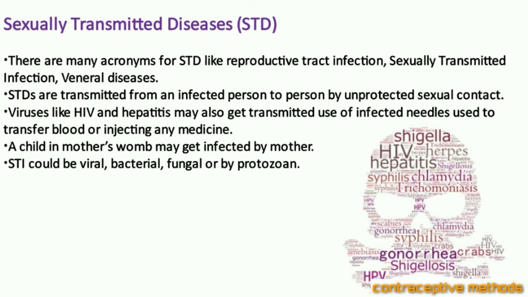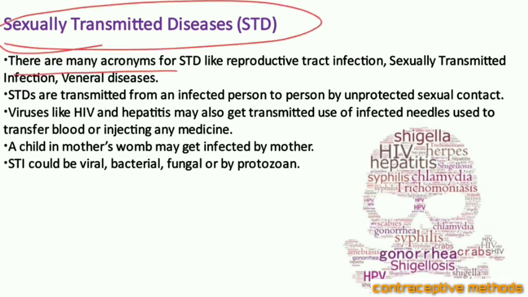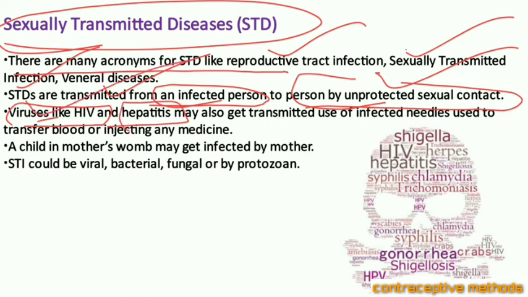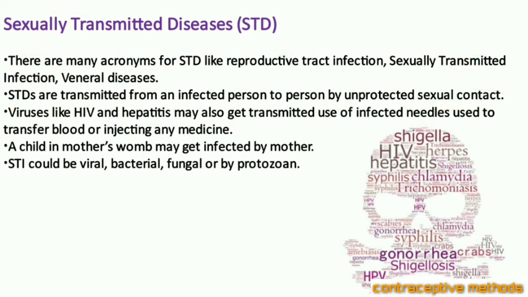Now let us talk about the sexually transmitted diseases. See, these are diseases which are several, they are known by different names also, like reproductive tract infection, sexually transmitted infection, venereal diseases, and these are transferred from one infected person to another by unprotected sexual contact. Their types can be HIV and hepatitis. Through virus, hepatitis and HIV get transmitted. Sometimes they are also transmitted by the use of infected needles.